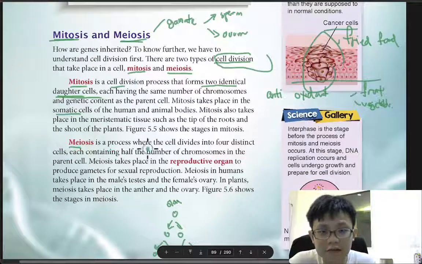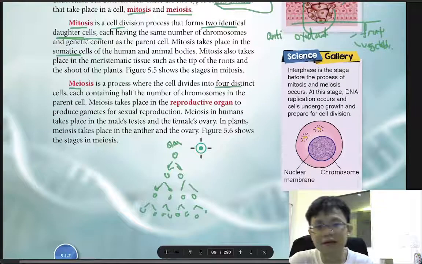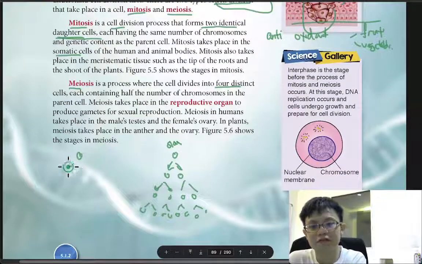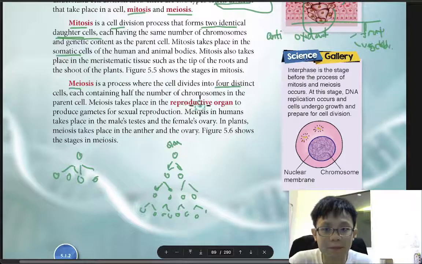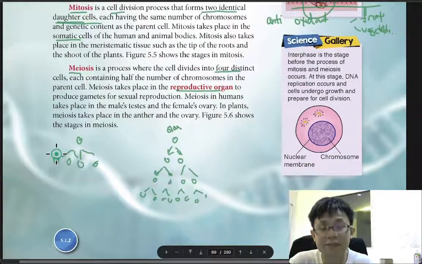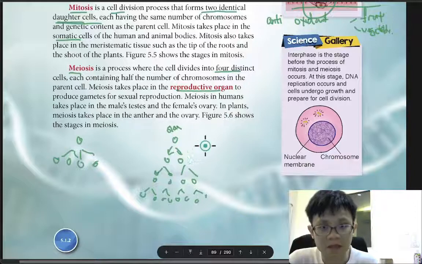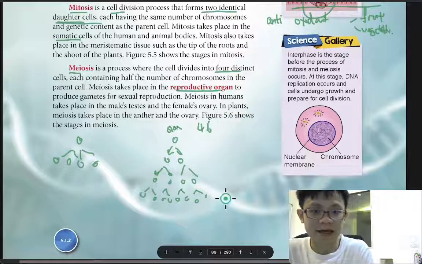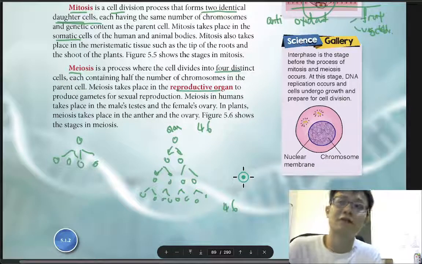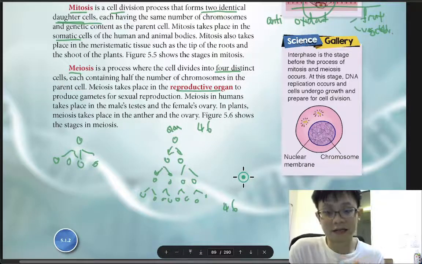Meiosis divides into 4. Mitosis gives 2 babies, but meiosis gives 4. At the end product you have 4 cells. It only happens in reproductive organs, only for sperm and ovum. Because if here is 46 chromosomes, at the end we want to have 46 chromosomes, so you get back your skin cell.